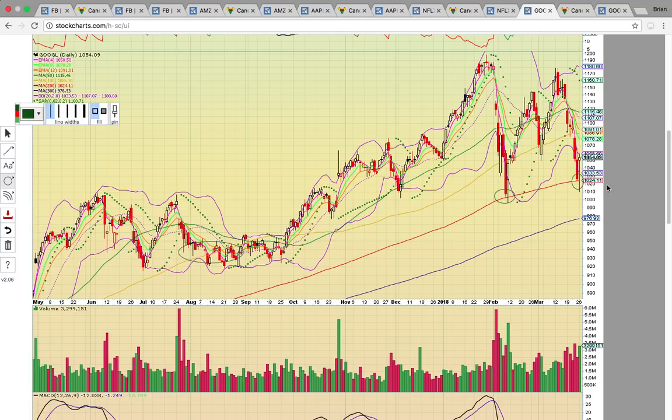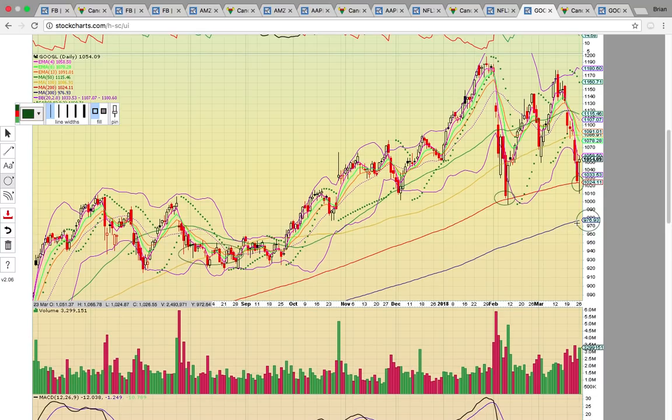As long as 1024 supports, holding that red line, that's going to be the reload zone. Once there's a drop below that level, that's going to signal major downside risk, and you're going to see Google drop below 1,000 and test that 300-day simple moving average at 976. So that would be a major red flag.